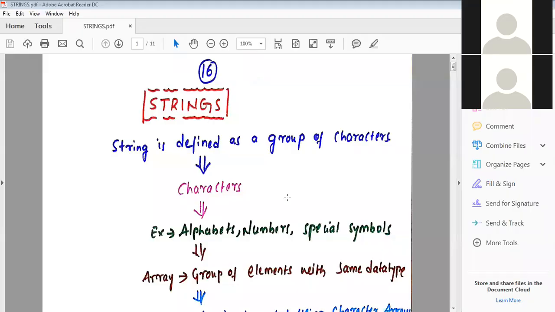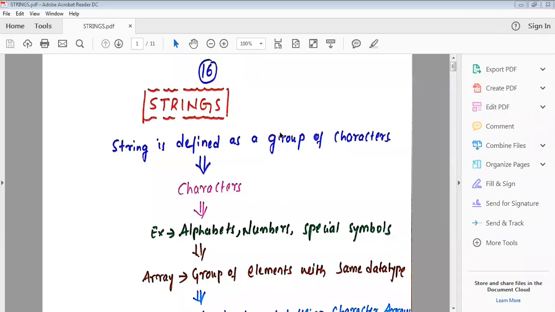Today we start another concept. So, strings. Today we'll discuss strings. What do you mean by strings? String is a very easy concept. Okay, try to understand, string is a very easy concept.